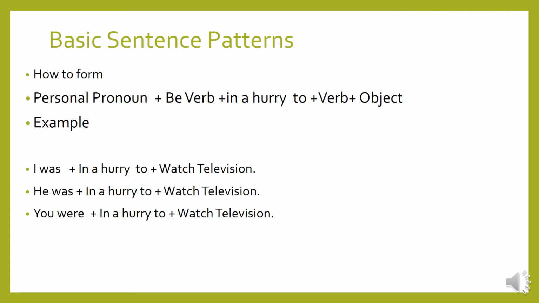Basic sentence patterns, how to form. Personal pronoun plus be verb, in a hurry to plus verb plus object. Three examples with three personal pronouns, such as: I was in a hurry to watch television. He was in a hurry to watch television. You were in a hurry to watch television.